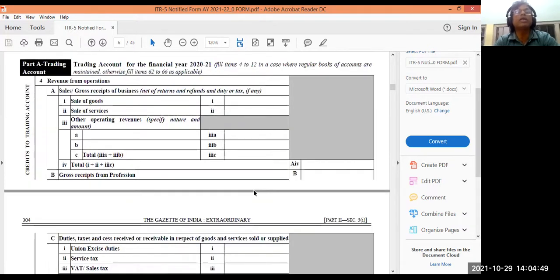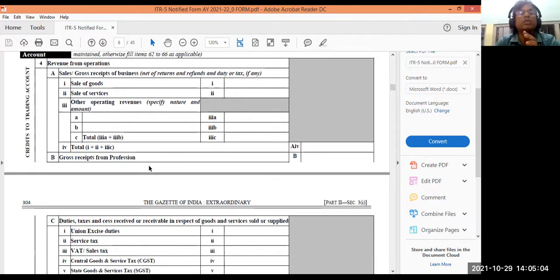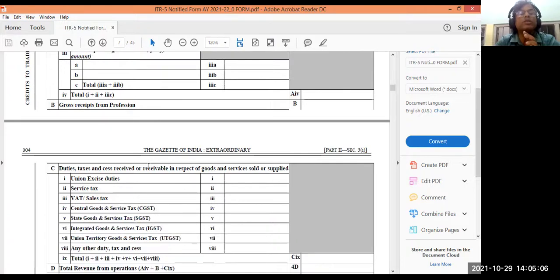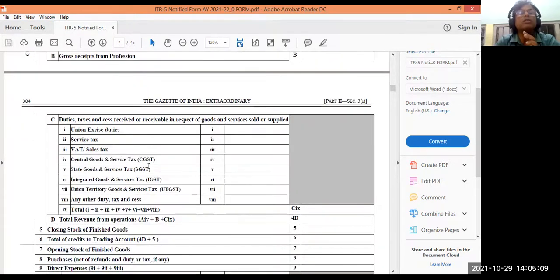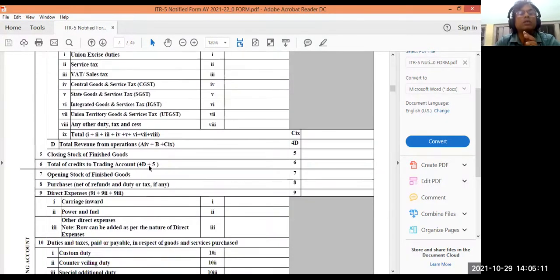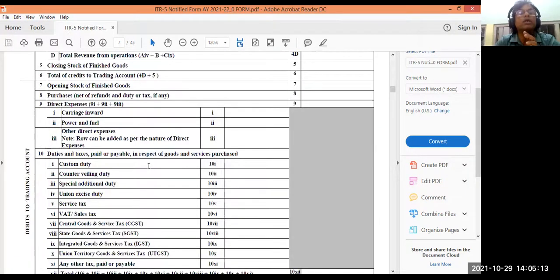All details. Then trading account, you write here trading account. You know the trading account. If it is with you, take the figure. Sales, sales of goods, sale of service. You know, goods and service, two things are there, which are sold, and gross receipts from profession. Maybe if you are a professional, business and profession, so you take these things and all details as per this format from the trading account.